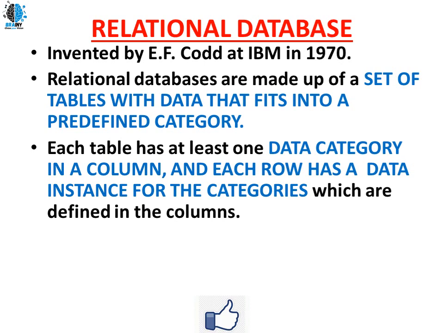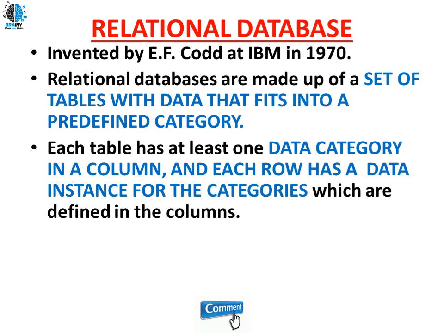Relational databases are made up of a set of tables with data that fits into a predefined category. So in a relational database management system we will be working on tables.